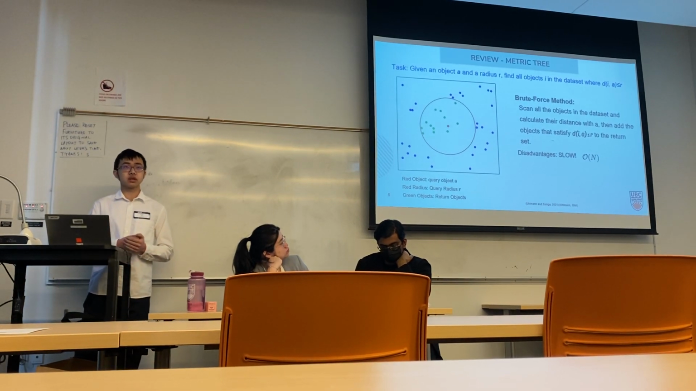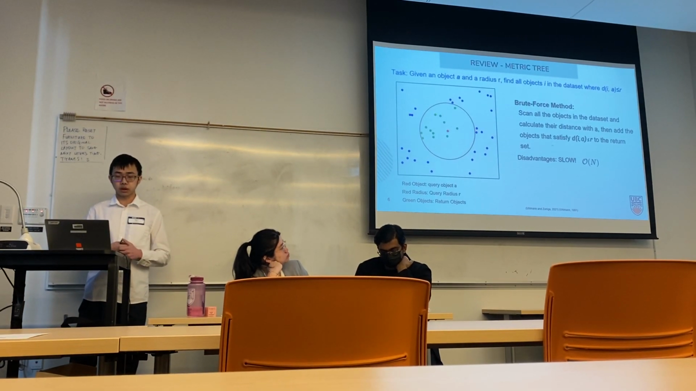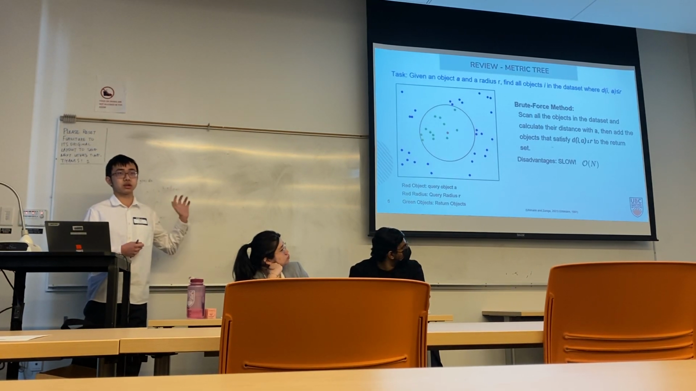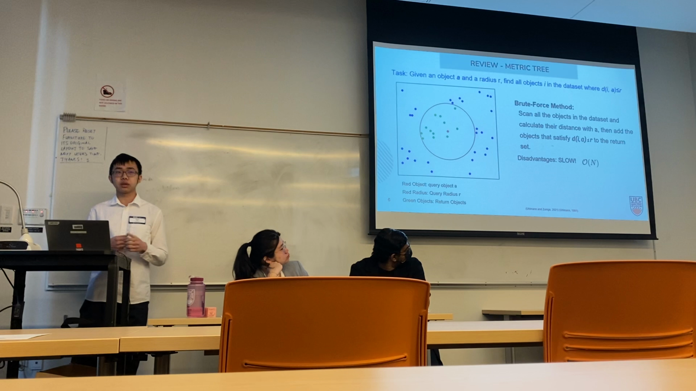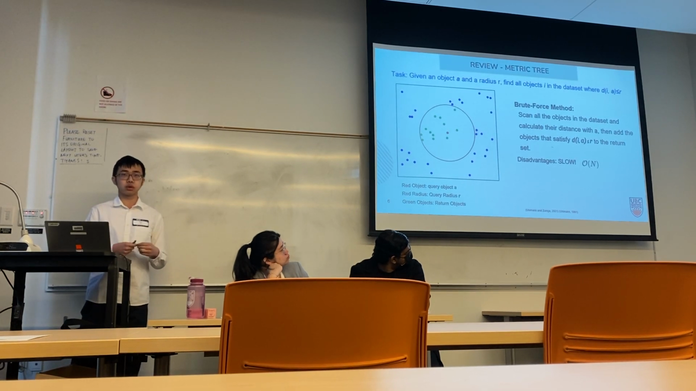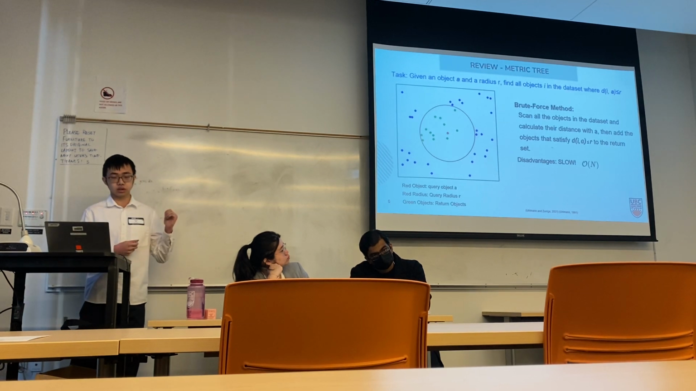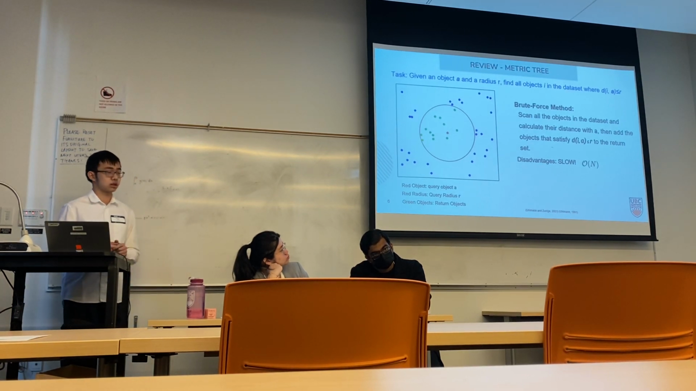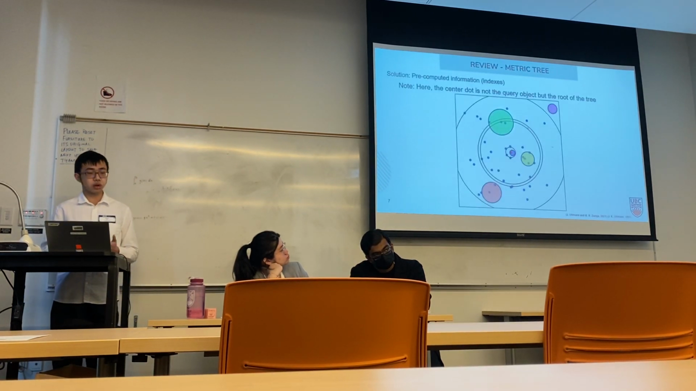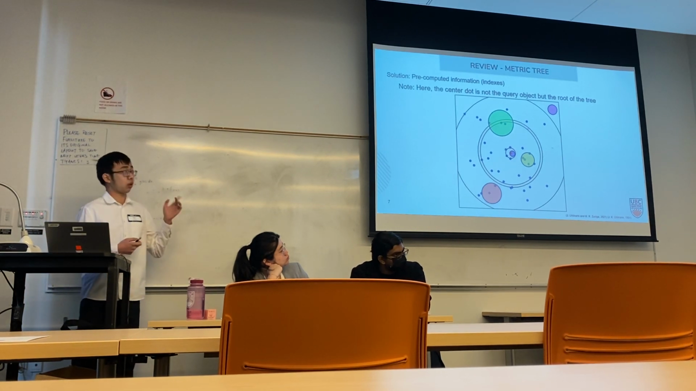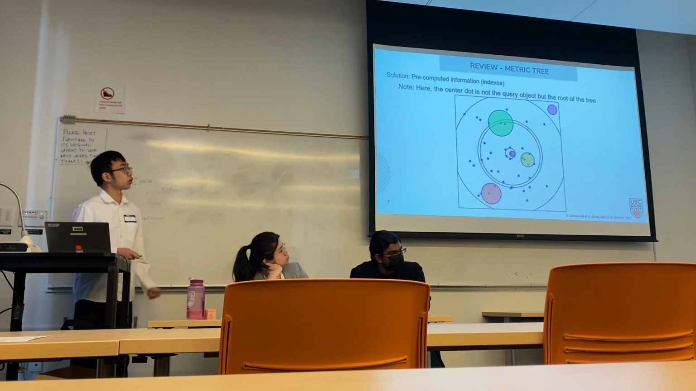Because now we have the distance, one really straightforward way to do this is to measure the distance between the query user and every other single user in the database. And then if a user is close to the query user, we'll return that user. However, this is really slow because we need to go through every single user in the database. The time complexity of that is O(n). The way to solve this is by using precomputed information. We call them indexes.